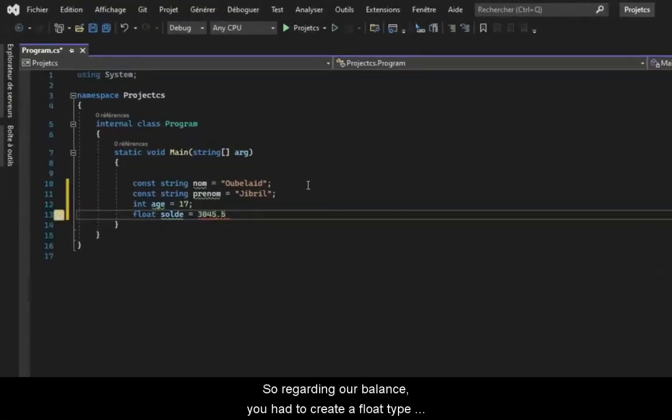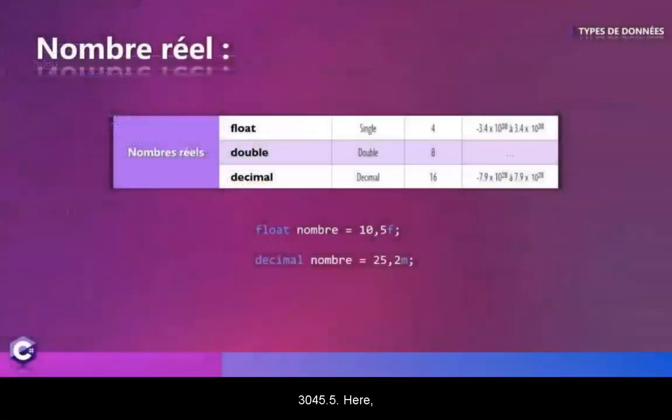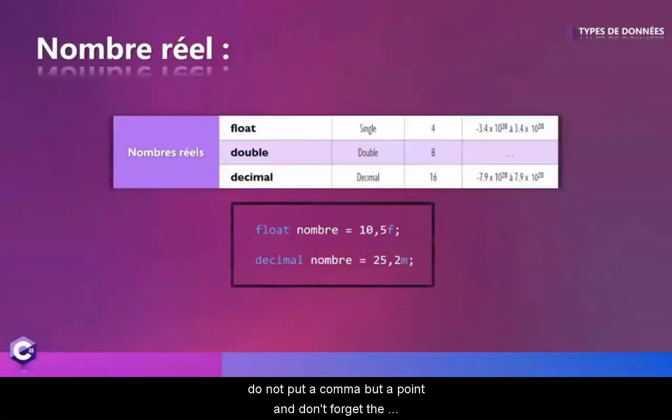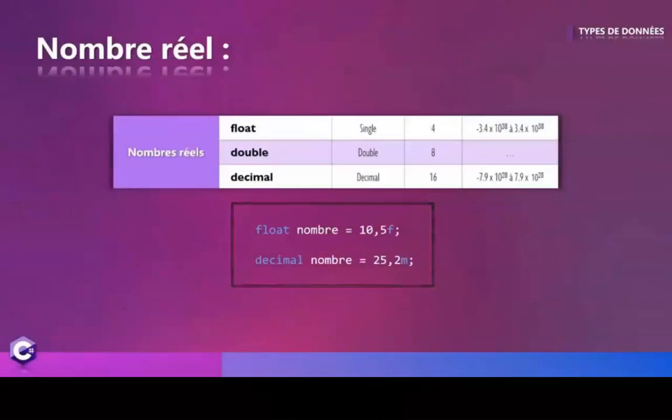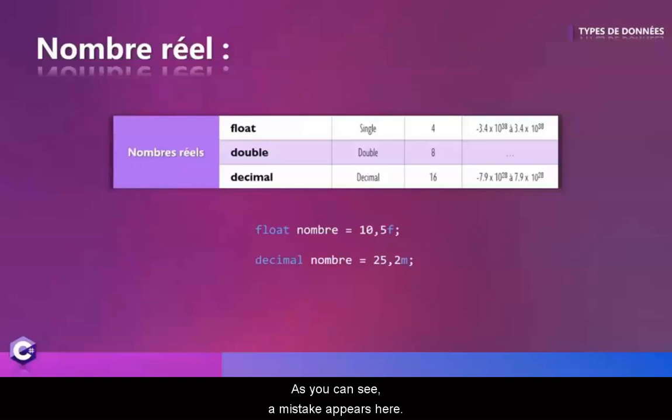So regarding our balance, you had to create a float type variable that you could name balance. Then put an equal sign and a point number, so I will choose 3045.5. Here do not put a comma, but a point, and don't forget the semicolon at the end. As you can see, a mistake appears here.